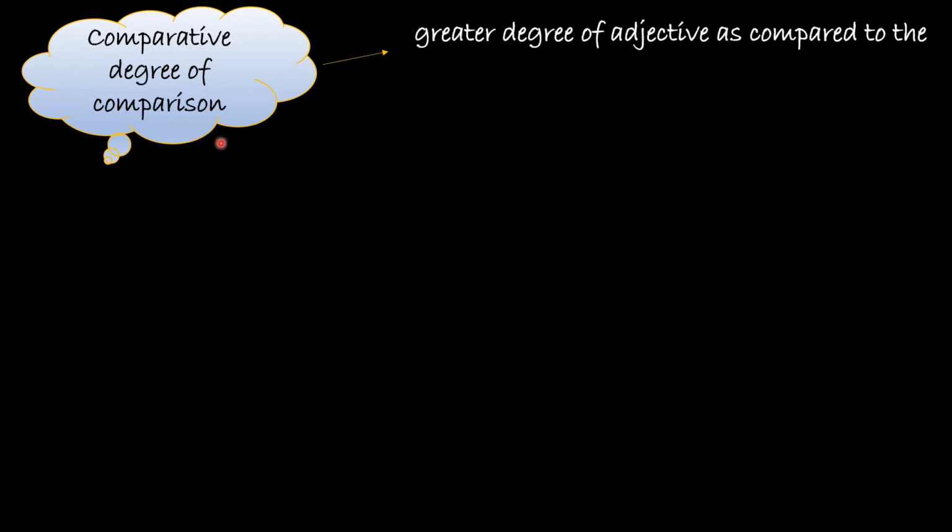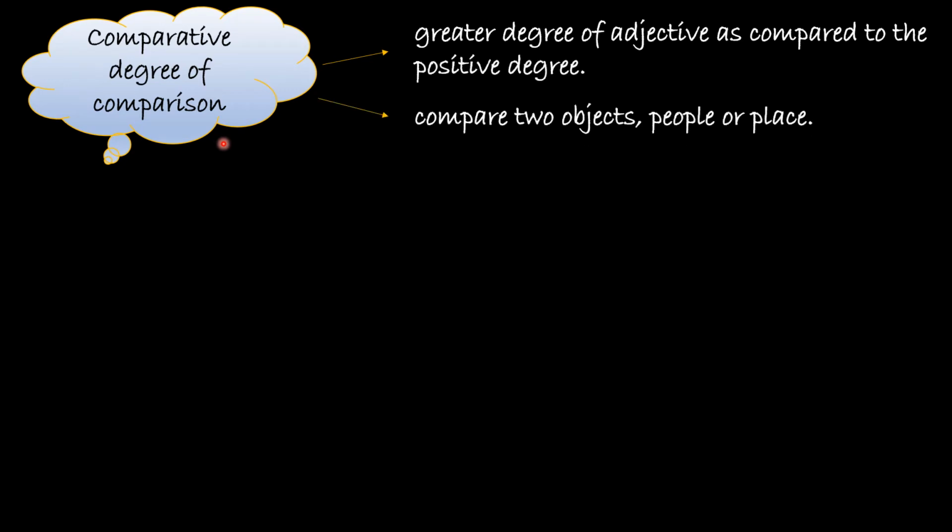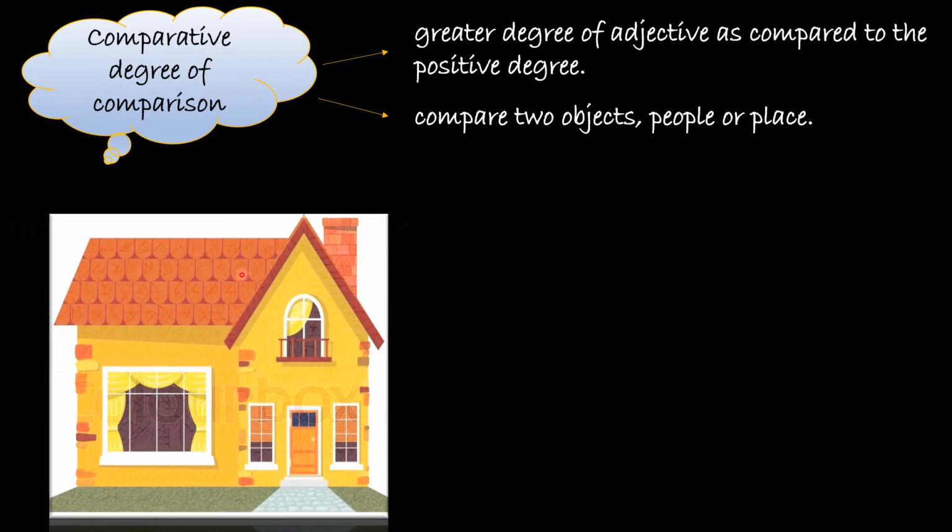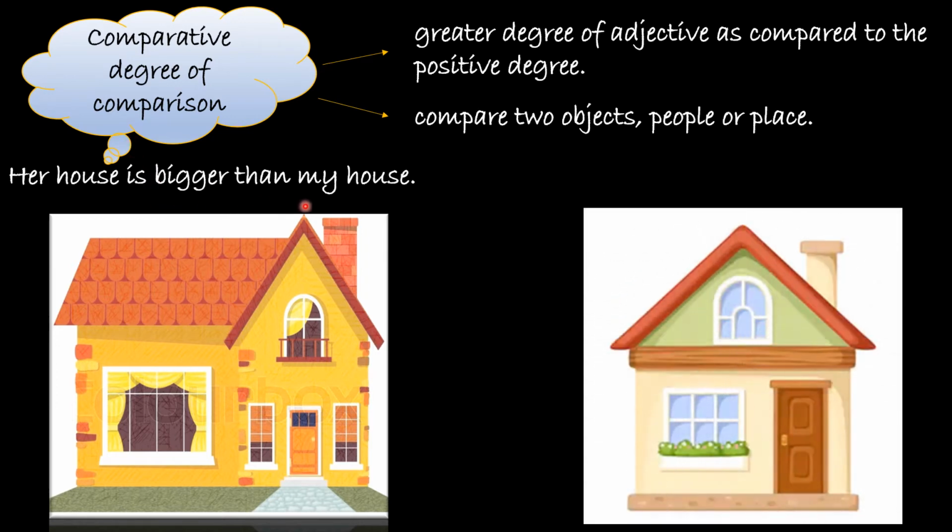Students, now let us learn about comparative degree of comparison. Students, this degree is greater than positive degree, and in this degree we compare two persons, places or objects. So let us look into the example like this house. Her house is bigger than my house. Now see, we have two pictures. So we are comparing these two pictures. This is big, but this is bigger than this house. So this is comparative degree of comparison where we are comparing two things.